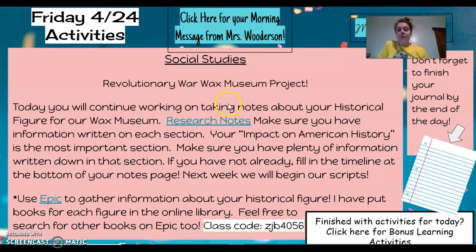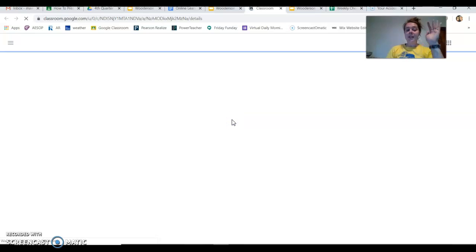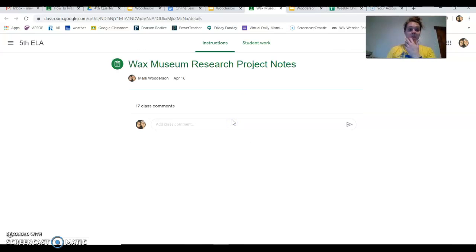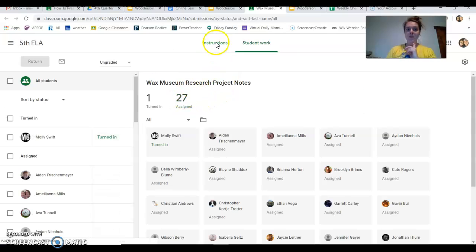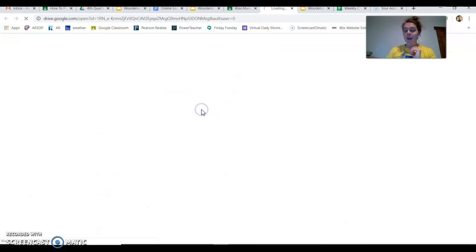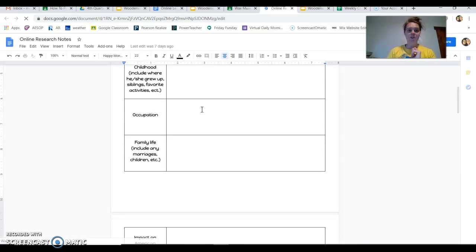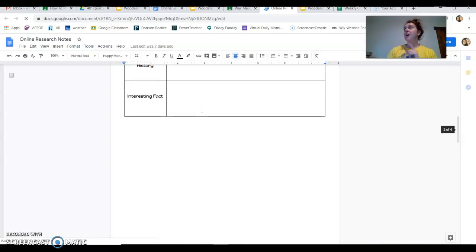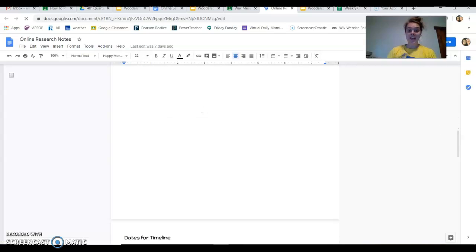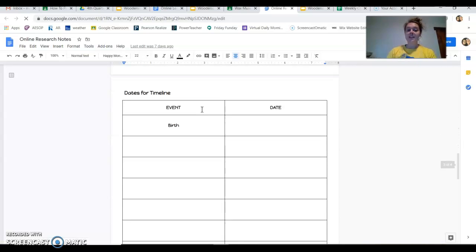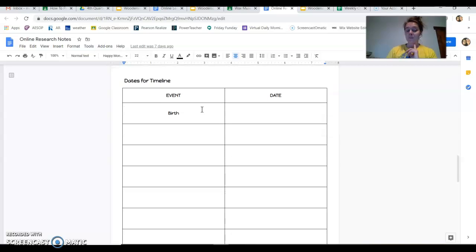You need to make sure you hop on these research notes. Make sure you fill in every section on the top. And then I wanted to remind you, there is a timeline at the bottom of this page. I don't know if some of you scrolled down that far to see it, but this is one thing I do need you to accomplish today, is find some important dates for your historical figure.